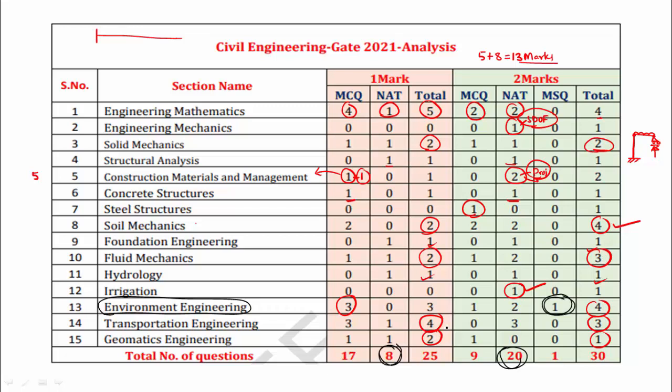Coming to the models, every year we used to see 5 to 6 different types of questions in the GATE paper. But this time we hardly see one or two questions which are different, which we used to focus more on studying so that we could solve them. This time such questions are very rare. The remaining questions are familiar, and we can solve them very easily. So that's what I can say.